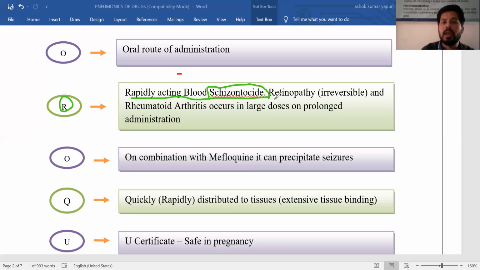And here, retinopathy, especially irreversible retinopathy with damage to the eye, and also rheumatoid arthritis, occurs in large doses on